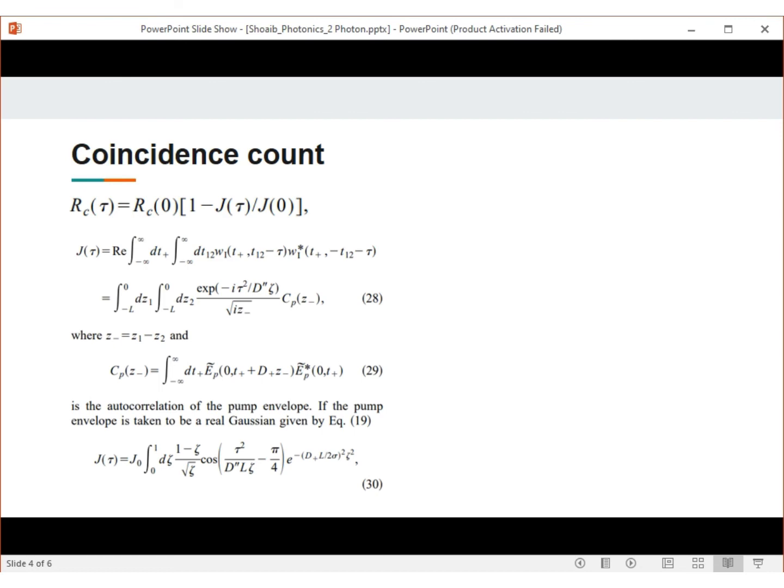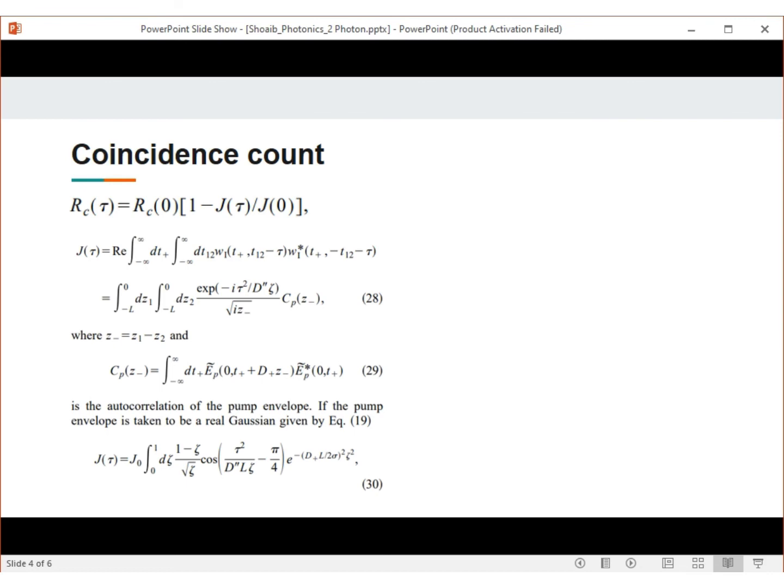That's why this quantity measures different times of arrival of the pairs relative to the clock provided by the pulse. As we have discussed before, the pulse acts like a clock with an uncertainty equal to its pulse width. So that's what's happening here. If the photon pairs are created in an interval of z which is less than the pulse width, then they do not interfere at all, and they are totally distinguishable.